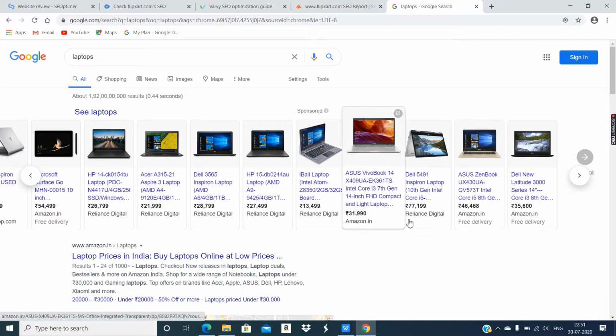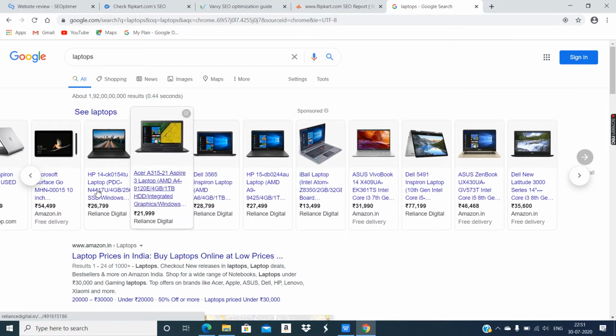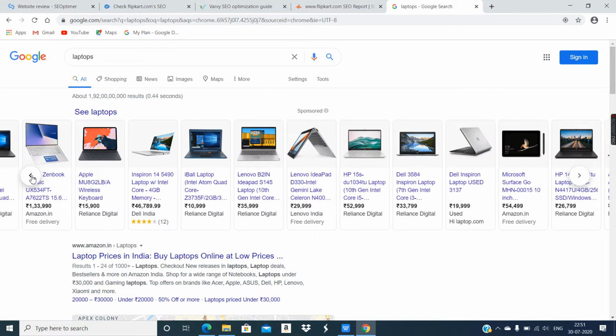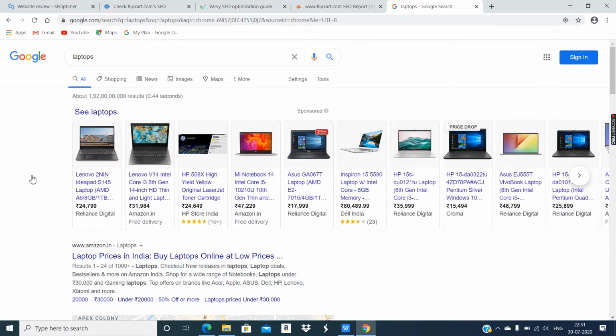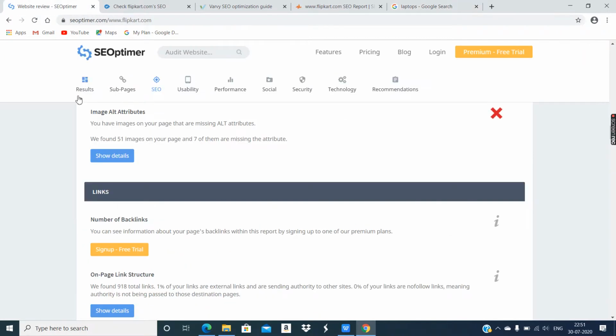Maximum suggestions are from Reliance Digital, Amazon. One suggestion was from Chroma, Dell India. What else? HP Store India. Okay, so we did not see Flipkart, and we are testing the search engine optimization of Flipkart. So that is a disadvantage of not using alt attribute. It did not appear in the search result.